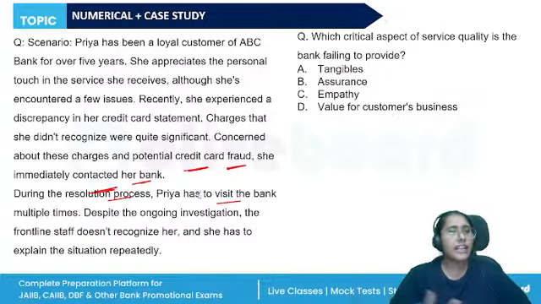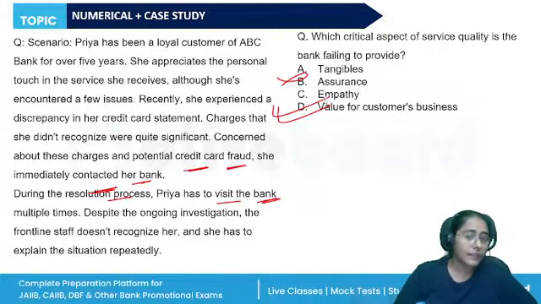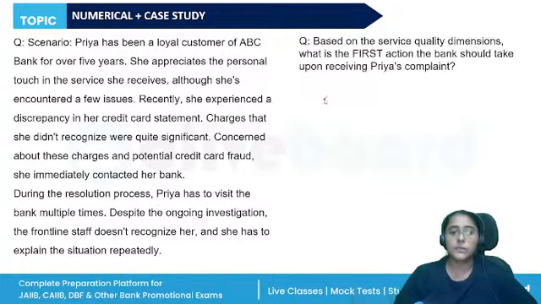Tangibles are there. Tangible means that she can check her credit card statement. Assurance, bank is definitely lacking assurance. They're not giving her proper time, like when or whether the issue will be resolved, but they are telling her to visit again and again. So empathy and insurance are there, but value for the customer's business is not there because they are requiring her to visit the bank multiple times, right? So the critical aspect that is lacking here is valuing the customer's time.